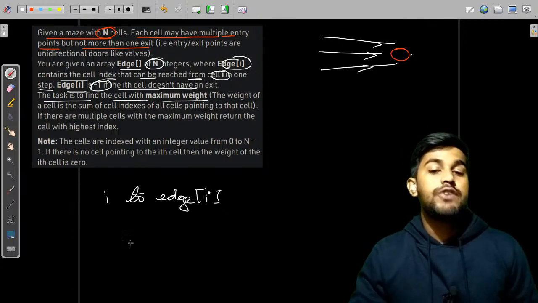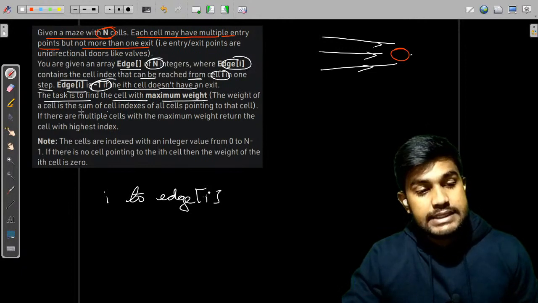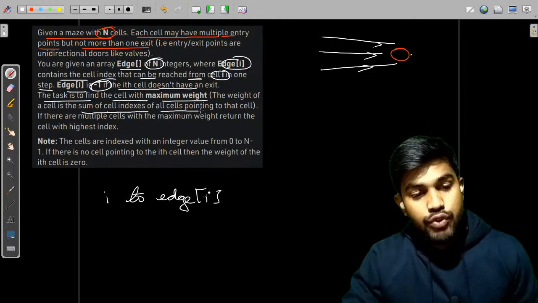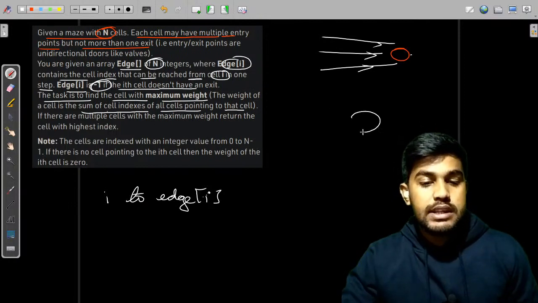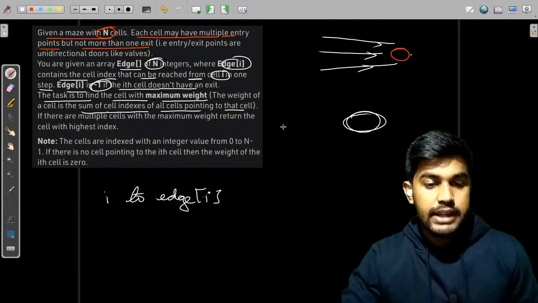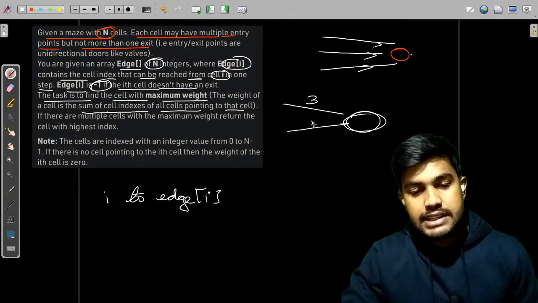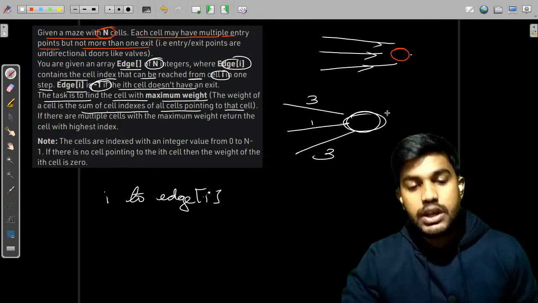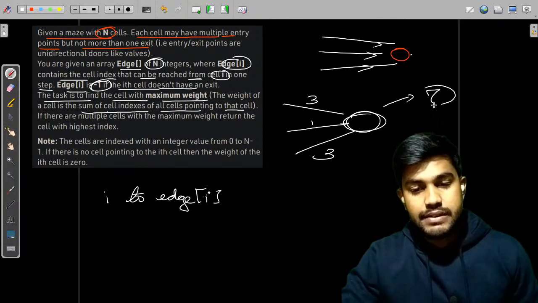Now what do we mean by maximum weight? It is the sum of all the cell indices of all cells pointing to that cell. It means that suppose there is a node like this, and if there is one cell, this is 3 and this is 1, this is again 3, so the weight of this is 7.